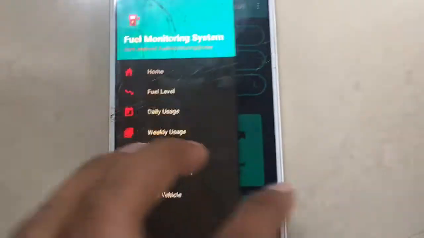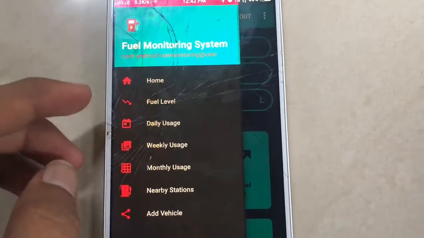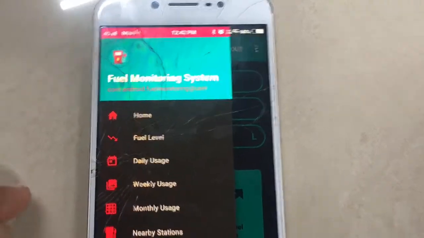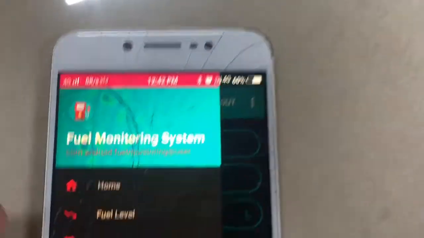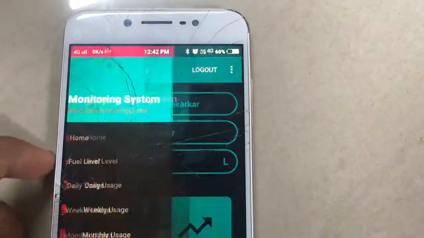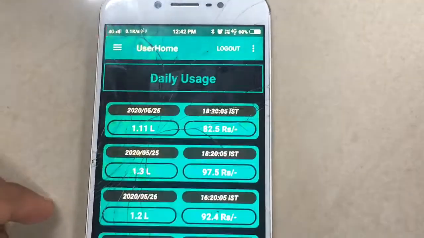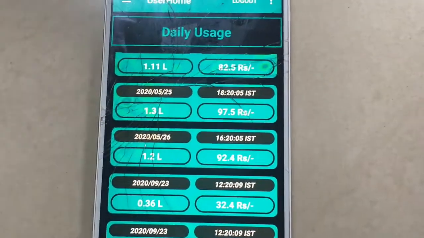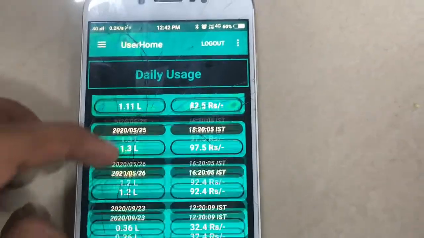Here also we have given a navigation pane for the user, wherein he or she can go into the required fields. So what we will do is quickly start with the daily usage. Daily usage shows the daily fuel amount, the day-to-day fuel amount till date.